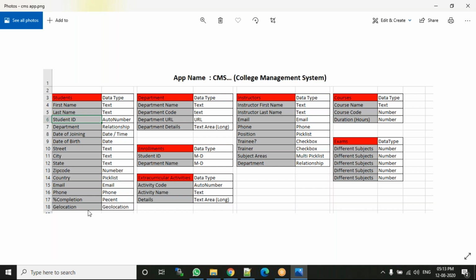See here, these are the fields we have in our students object, and these are the fields we have in department, and these are the fields. Every object has some fields. In the students object, I will create only one field and show how to create it, and the rest of the fields you have to create.